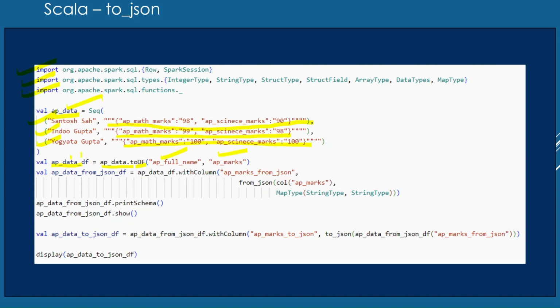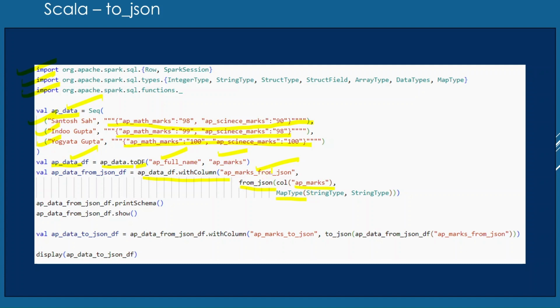Once this data frame gets created, with the help of the withColumn function, I am creating one column known as AP marks from JSON. How will the data in this column be populated? It will be populated from this from_json function. What will this from_json function do? It will take a column of string type which has a JSON-like structure, and it will convert it into a map type column.